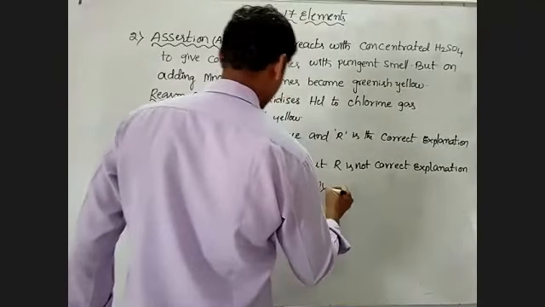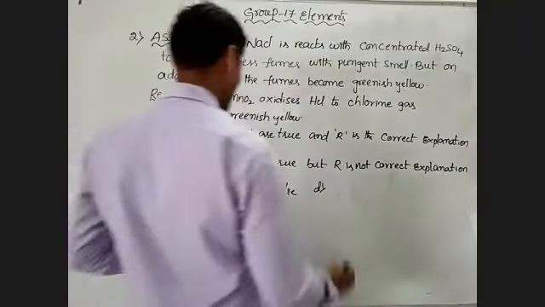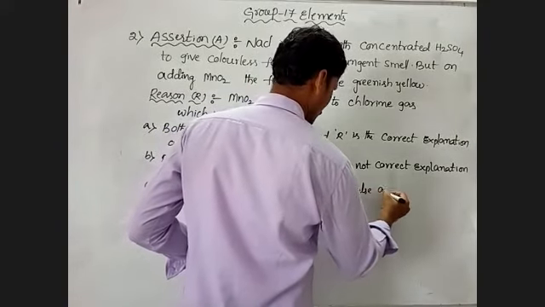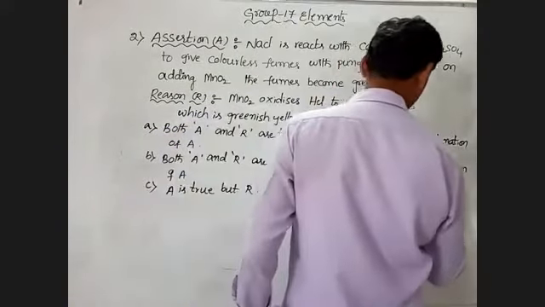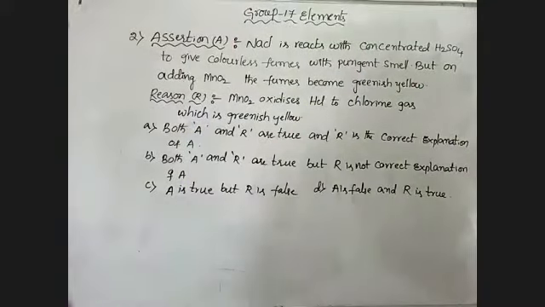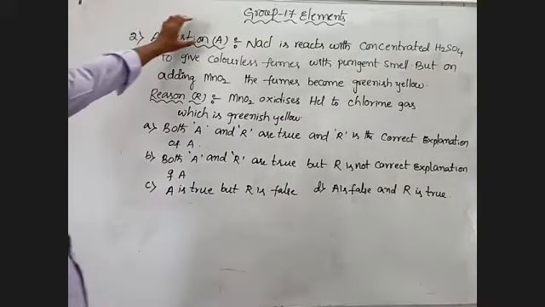Next one, A is false and R is true. So these are the given options. So what is the assumption?